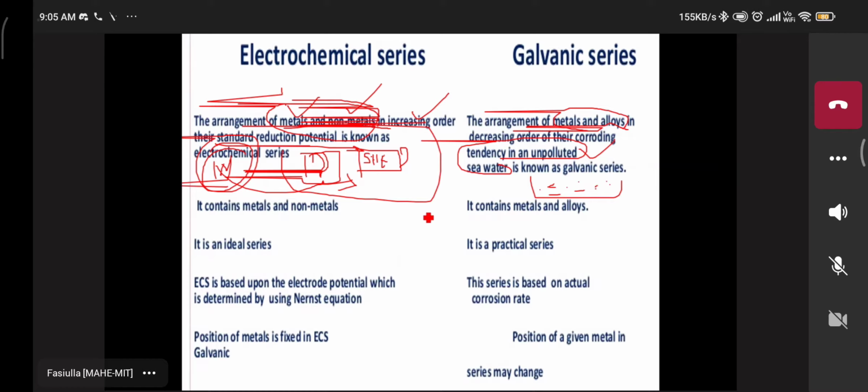For example, with unpolluted water, how can you find out? Assume this is an iron metal. We have to dip it into the given solution for 1 week. Okay, what's your observation? This is iron metal. Please listen here. Just put it into the salt water for up to 1 week. Then what's your observation?